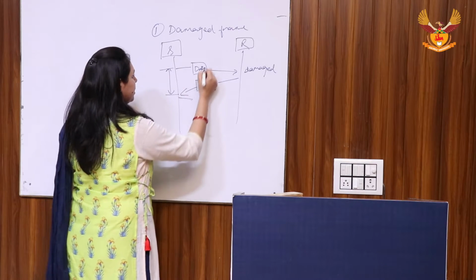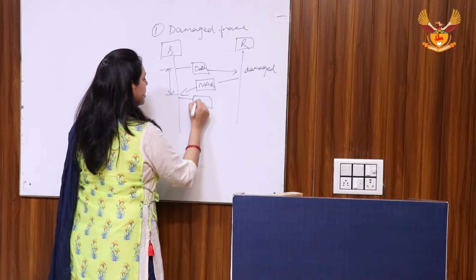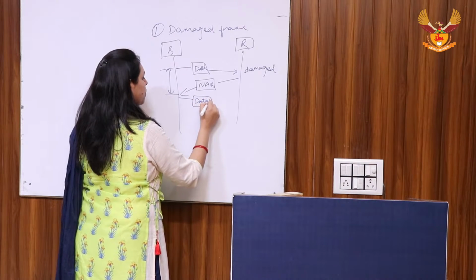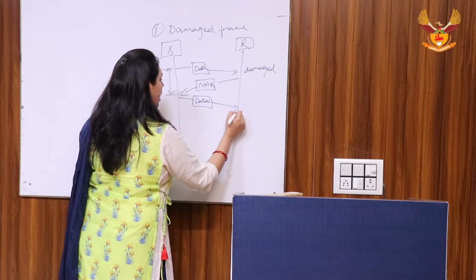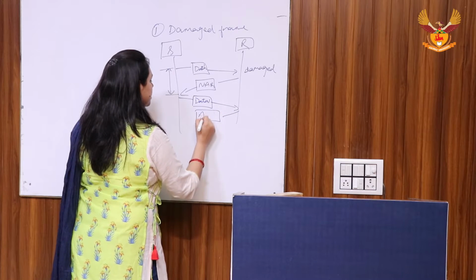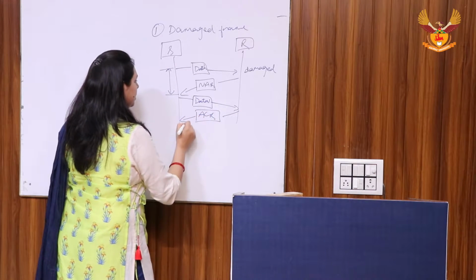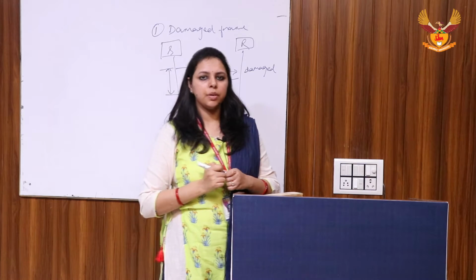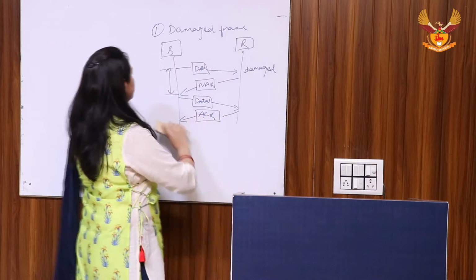So the sender sends the data one again, and the receiver acknowledges that the data one is received properly. Now let's go to the second case.